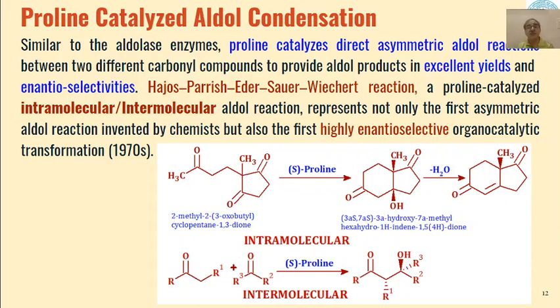Because denaturation of enzymes takes place at temperatures more than 40, for more applications the enzymatic conversion of ketones and aldehydes to aldols was further studied with alternatives to these biochemicals, with some smaller molecules, and it was found that out of various types of amino acids, proline was the best candidate which catalyzed the stereospecific aldol condensation reaction.